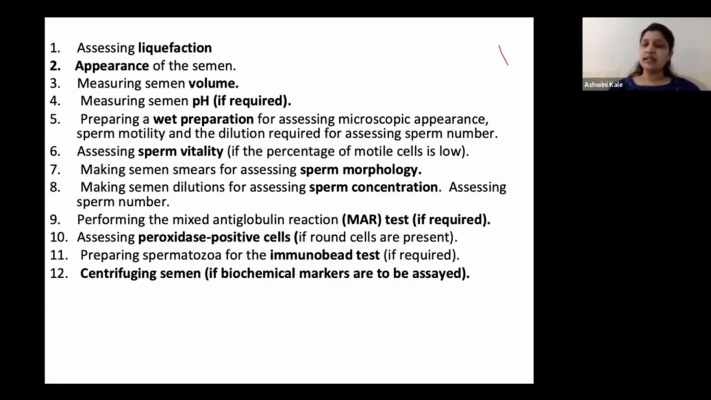Then in case you find any problems with motility, you would check for vitality. At times, you have to make smears for sperm morphology. Then you assess the sperm concentration. And in few required and indicated cases, you may even do the immunoglobulin test. Then the peroxidase positive cells for pus cells. And then you centrifuge the sample either to be used for IUI, for cryopreservation.